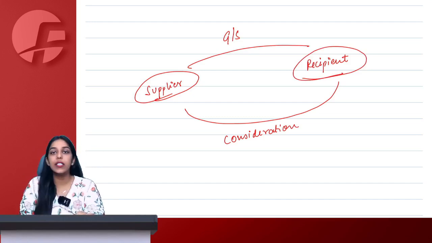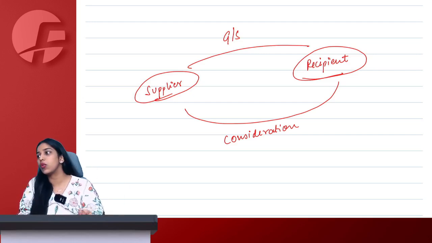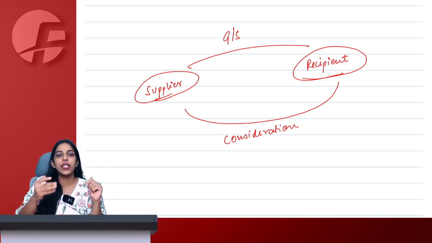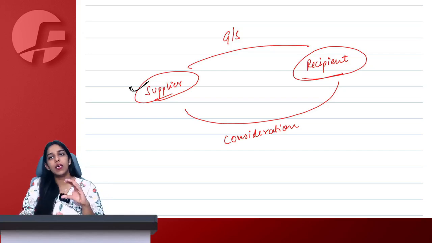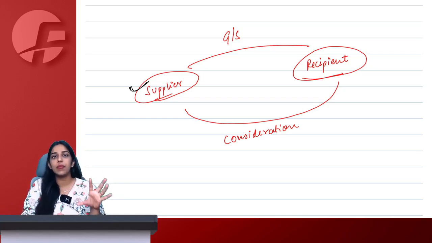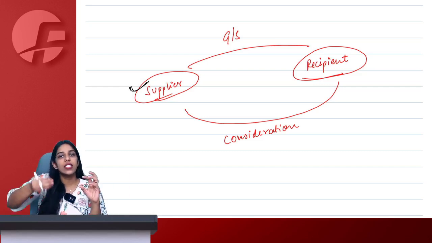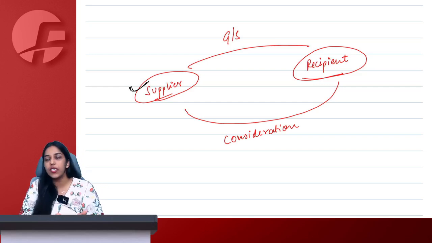Who is a supplier? The person who is supplying the goods or services, including agent acting on behalf of supplier, is known as supplier. This is the main definition, plus they've added one extra part to it which simply says that wherever there is any online game or any specified actionable claim happening, the person who is organizing or arranging everything, who is receiving money's worth or virtual digital asset, will also be known as supplier, and he will also have to fulfill all the obligations that a normal supplier does under GST.